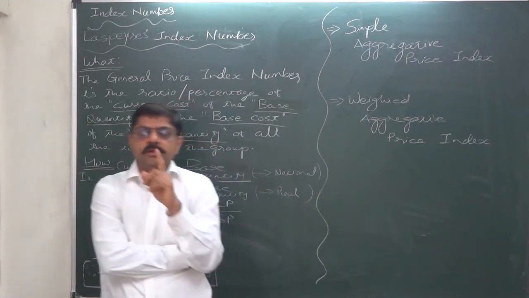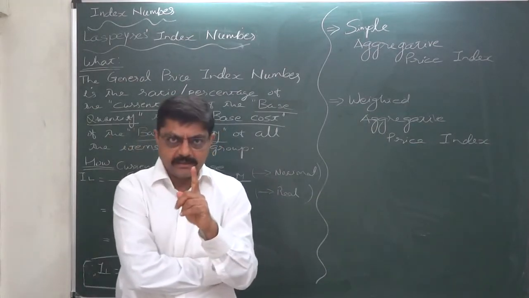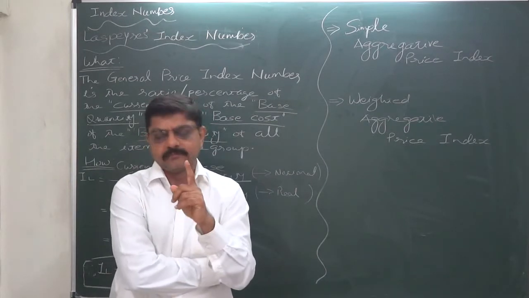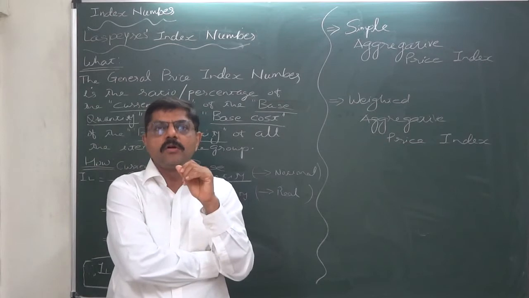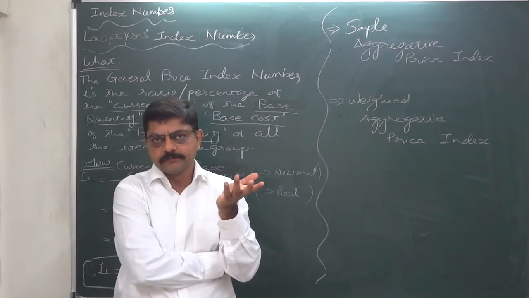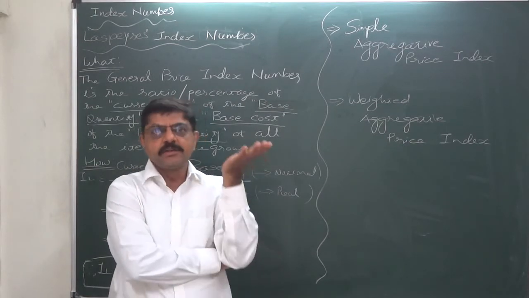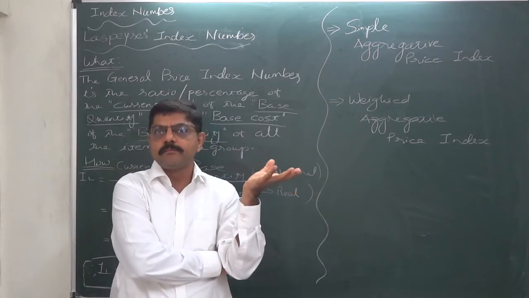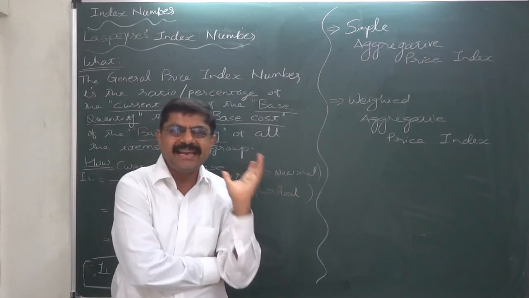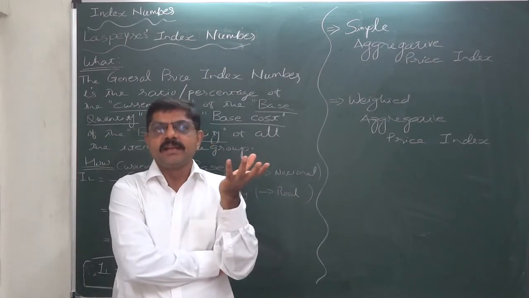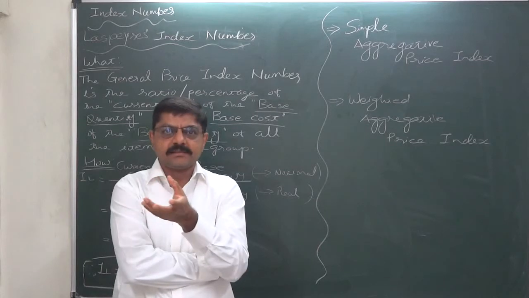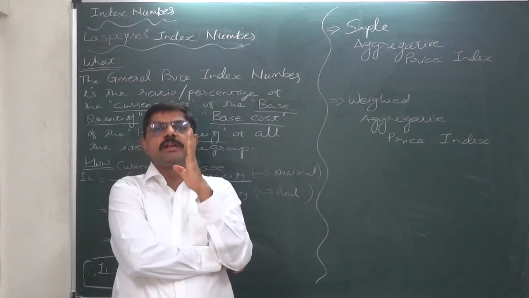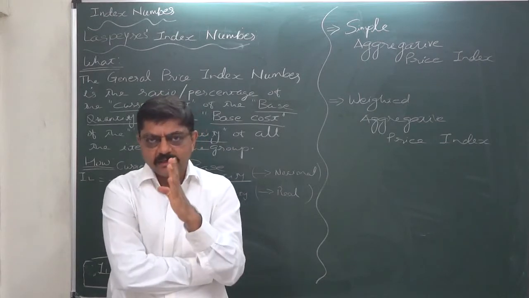Number two, the quantity we buy is influenced by the changes in the price of the item. According to the law of demand, we know that in case of an increase of price, we may decrease the consumption of the item. Similarly, in case of a decrease in price, we may increase it. So the quantity consumed is actually influenced by the changes in price.